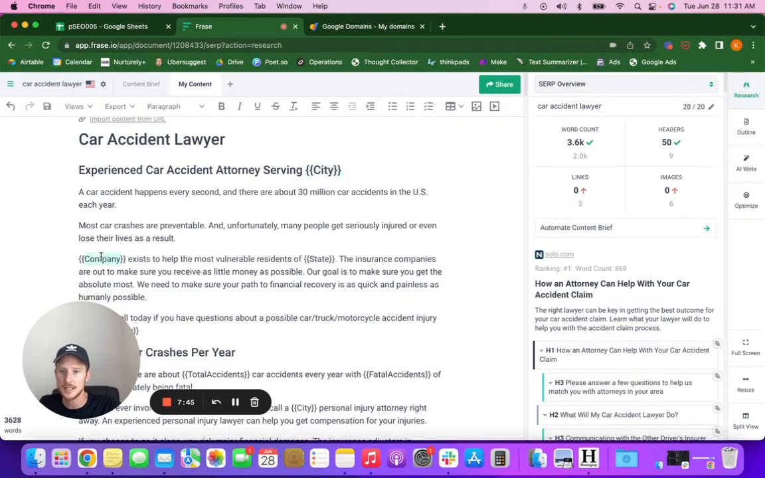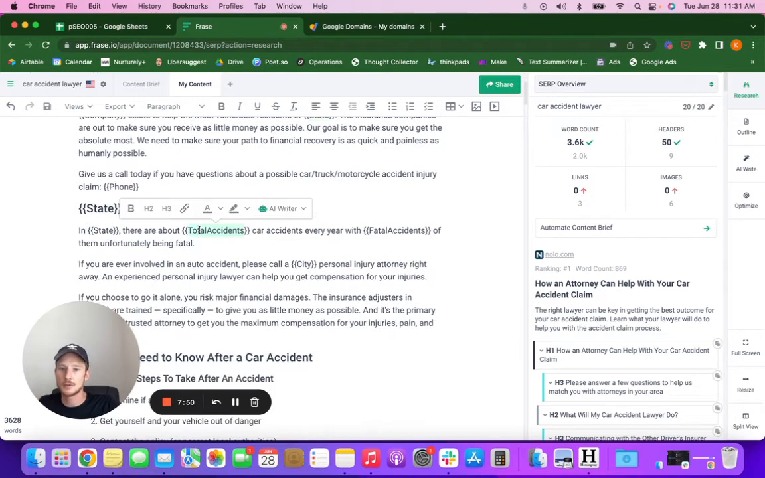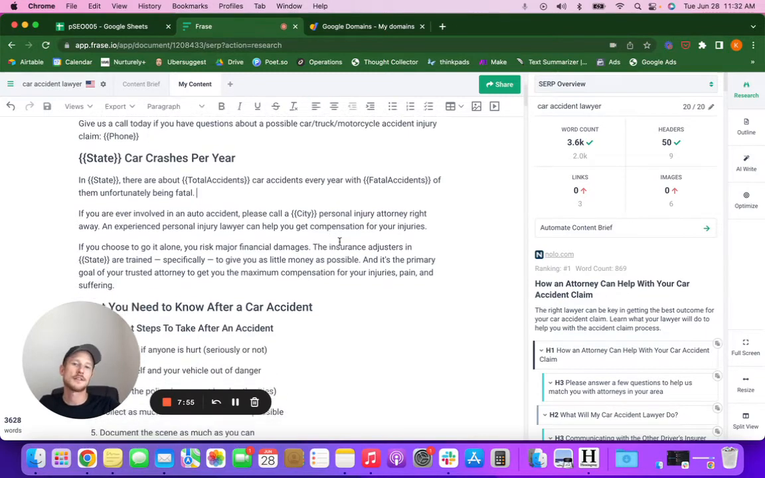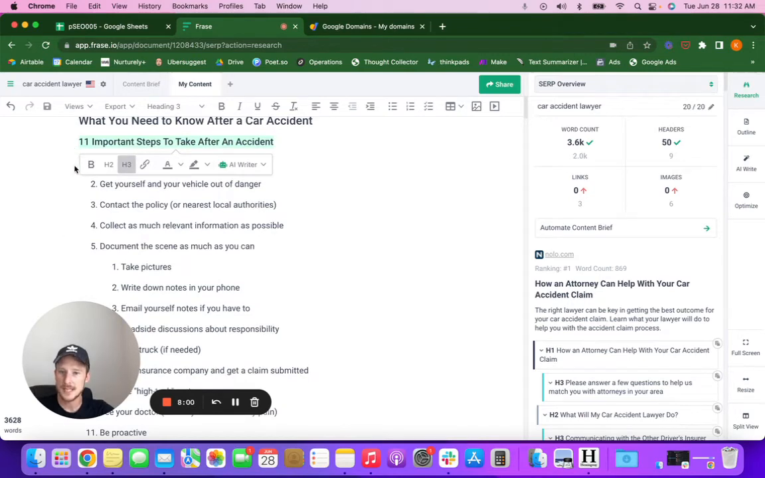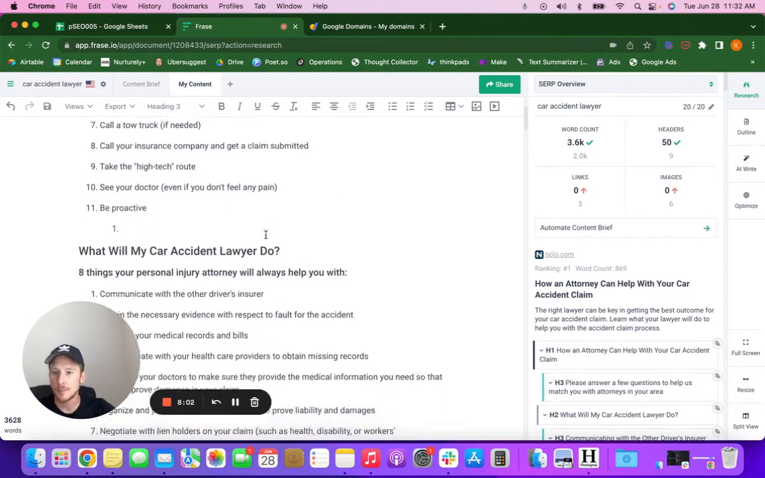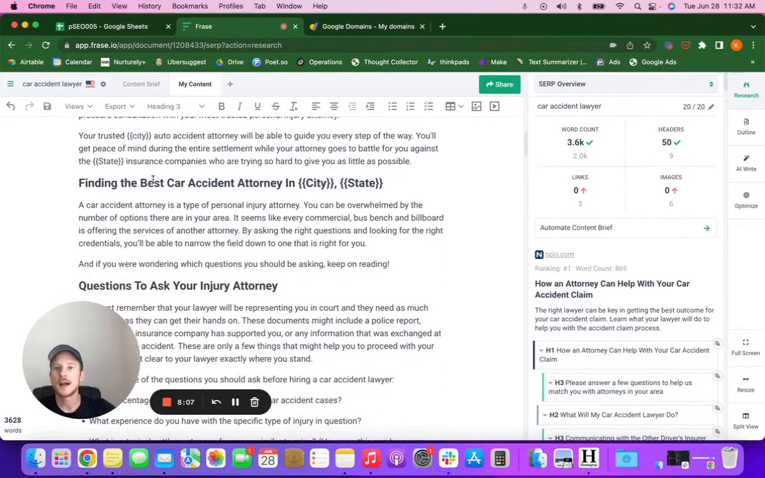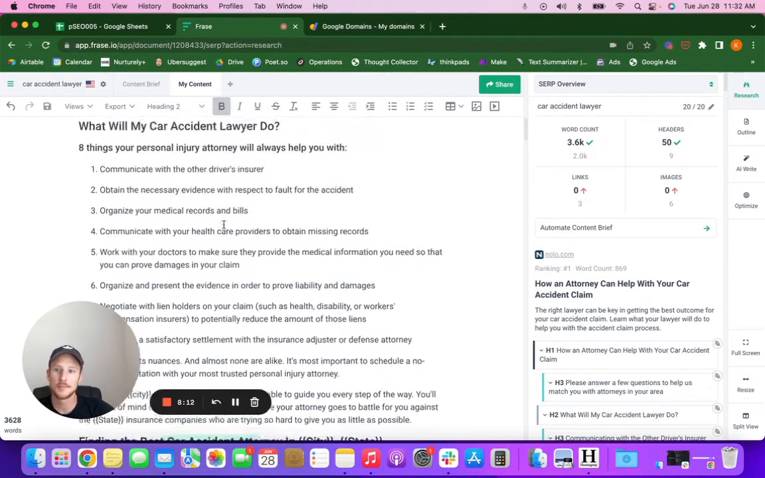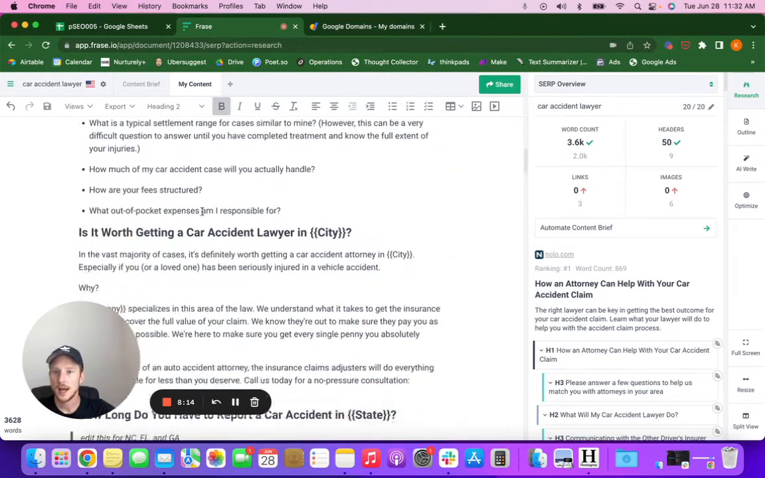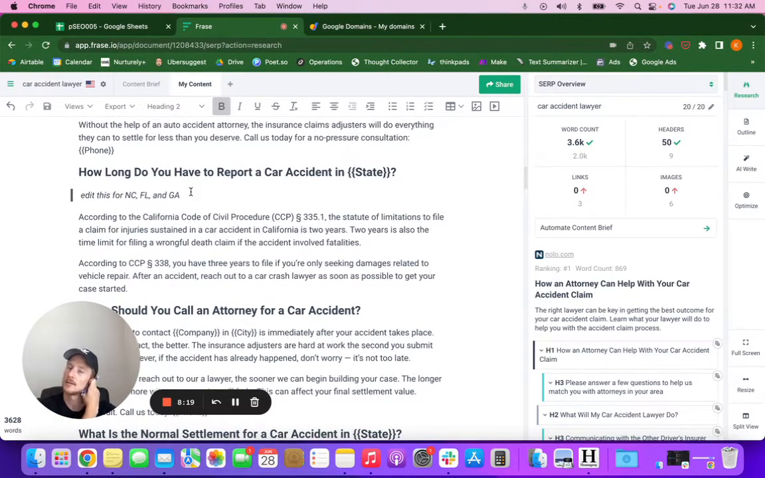So it's going to change the city, the company, the law firm name, the state that they're in. And then I have a bit here about total accidents every year in North Carolina. How many of them are fatal? So it's just giving them more relevant information. It talks about 11 important steps to take after an accident. All these bullet points here, 8 things your personal injury attorney will always help you with, finding the best car accident attorney in Raleigh, North Carolina. There's more questions to ask your attorney. Is it worth getting a car accident lawyer? So on and so forth. I don't need to regurgitate this.